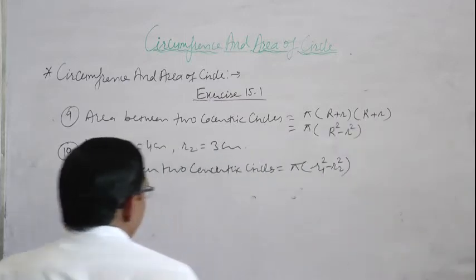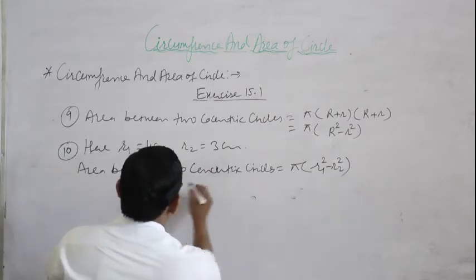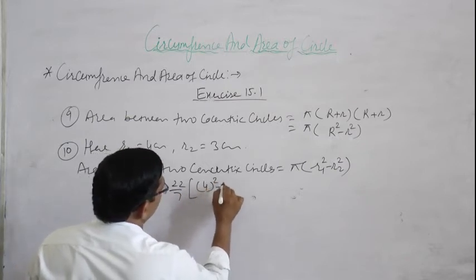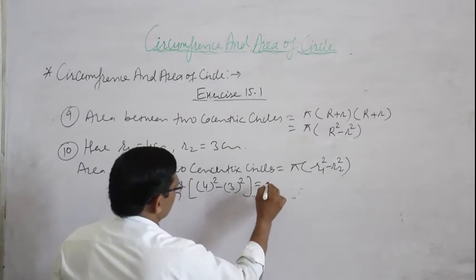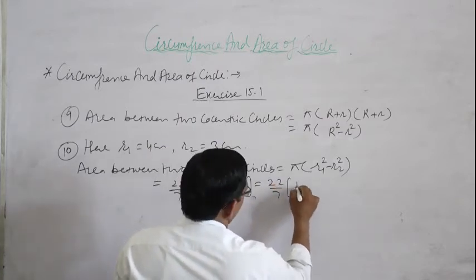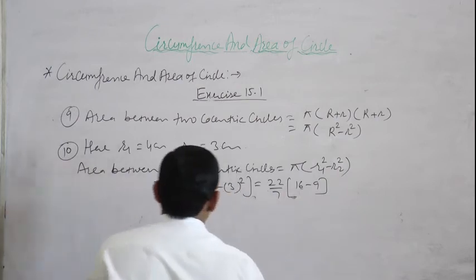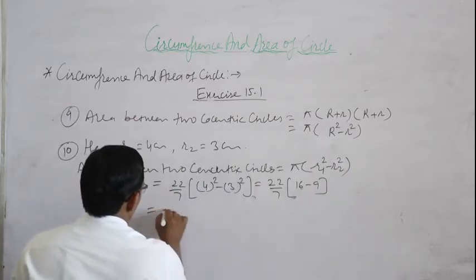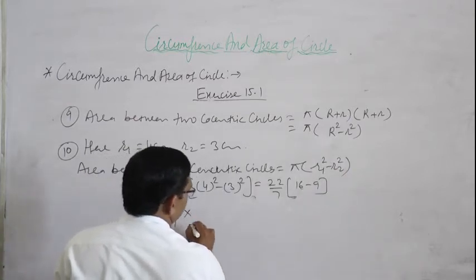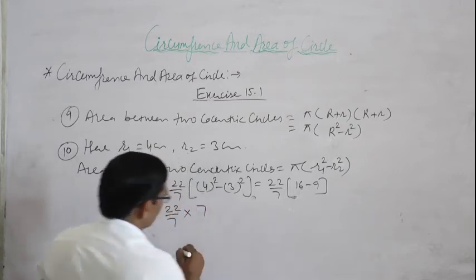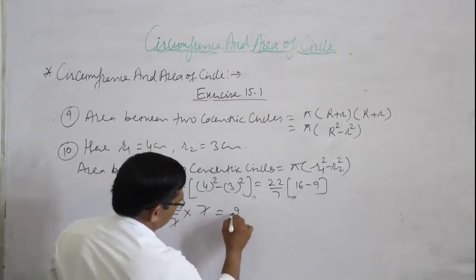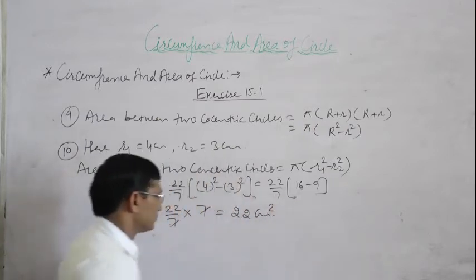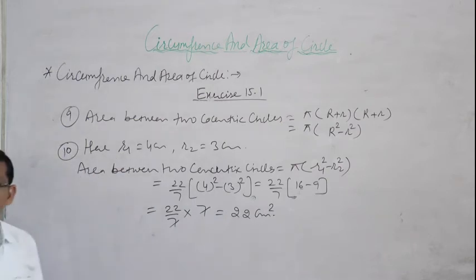Area between two concentric circles is equal to pi into r1 square minus r2 square, that is 22 upon 7, r1 is 4 whole square minus r2 is 3 whole square, is equal to 22 upon 7, 16 minus 9. 4 square is 16 minus 3 square is 9, is equal to 22 upon 7 multiply 7, and 7 cancelled by 7 is equal to 22 centimeter square. This is the area between two concentric circles.